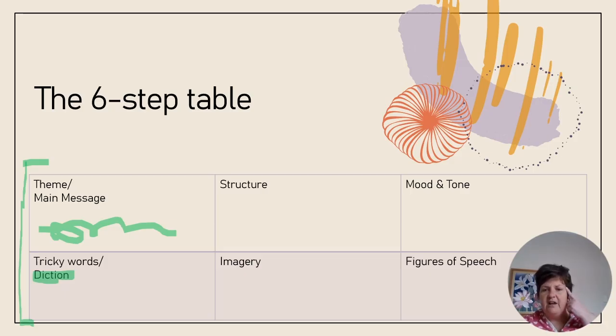For example, we'll often have visual imagery, where the poet creates a striking image through his word choice or his figures of speech. Olfactory imagery, where he attracts our attention to a certain smell and appeals to our sense of smell. And then auditory imagery. Think of those things like alliteration, assonance, and onomatopoeia that create a sound in our imagination, and they often help set the atmosphere of the poem. So imagery can be figures of speech, can be diction, but it can also just be an appeal to the reader or listener's senses.